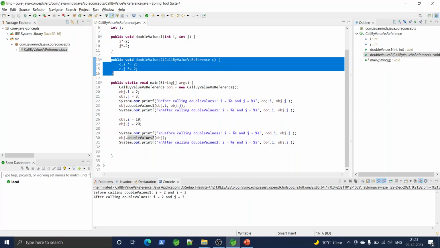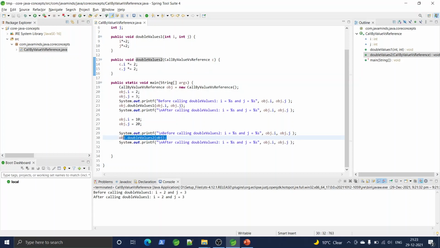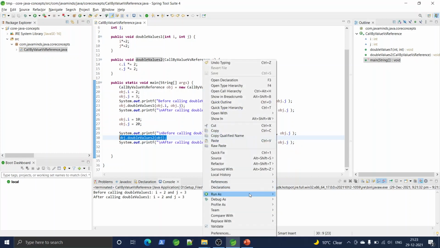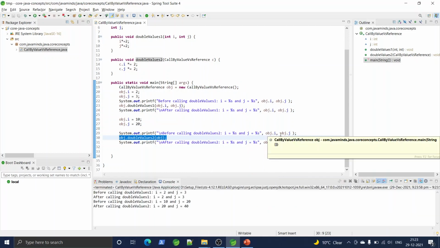When I come outside of this method and print the values of i and j for that object, I will see the updated values here: 10, 20 and 40. Let me run as Java application.